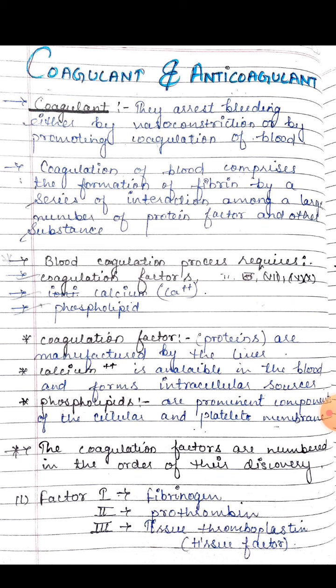Factor 1 is fibrinogen. This, from human plasma, is available as sheets. It is used for covering or packing bleeding surfaces. Next one is thrombin. This powder is dusted over the bleeding surface following skin grafting. It is obtained from bovine plasma. Number 3 is tissue thromboplastin, that is the tissue factor. This powder is used in surgery as a styptic.